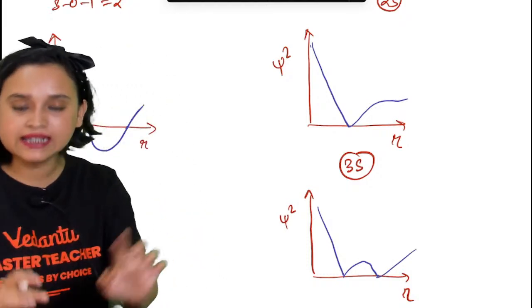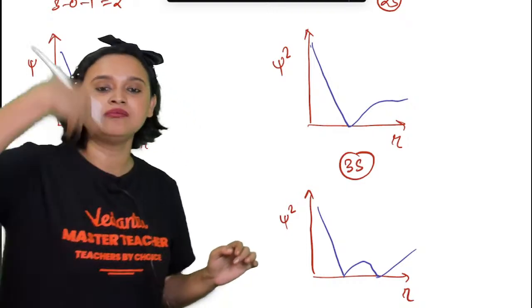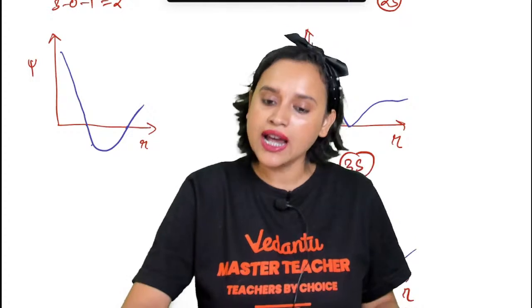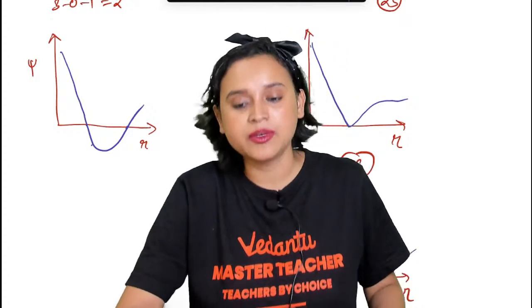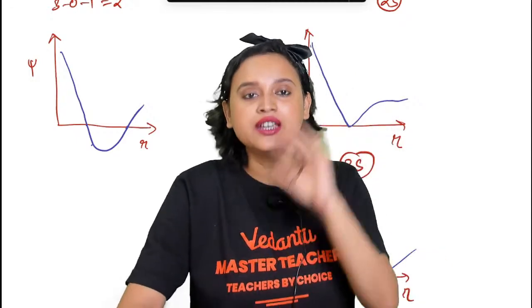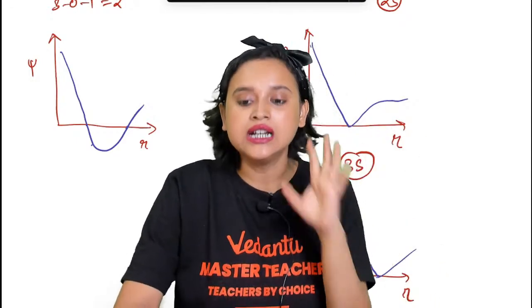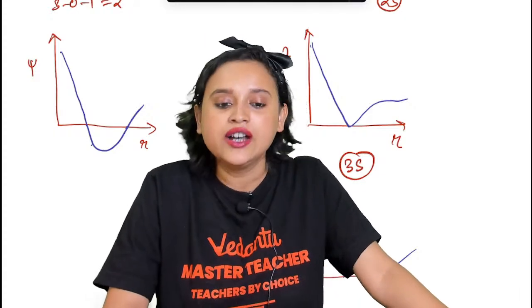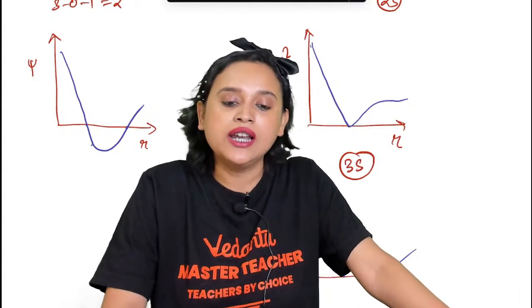The only thing that I've done is make this part positive. Similarly, you can draw the graph for 4s, 3d, 4f, 4d, 5f. You can draw it for all.